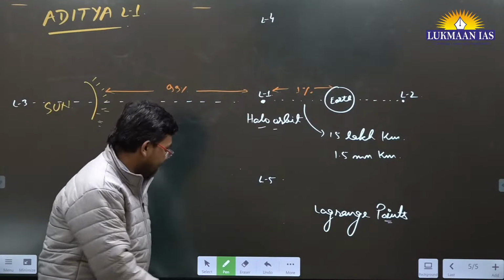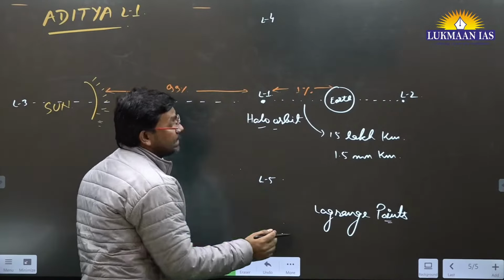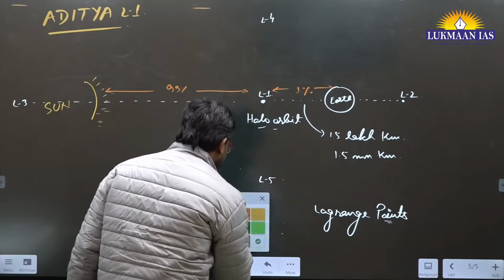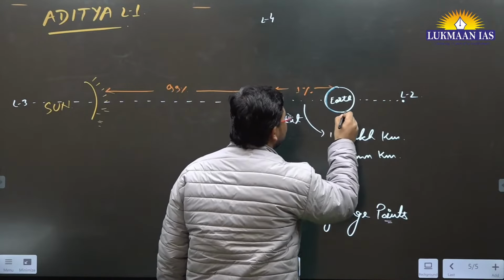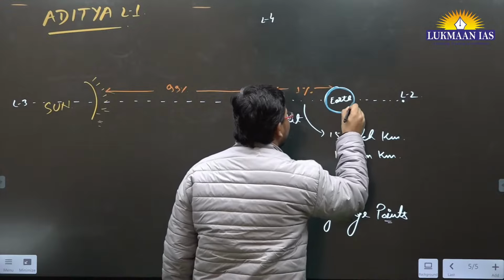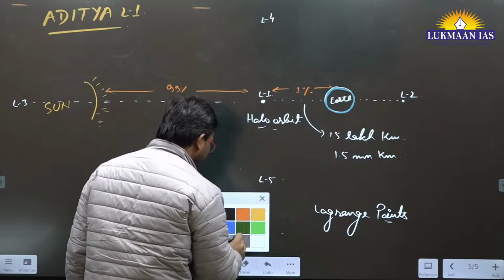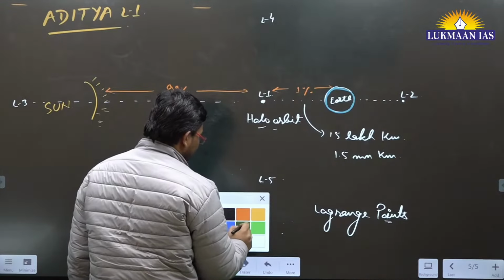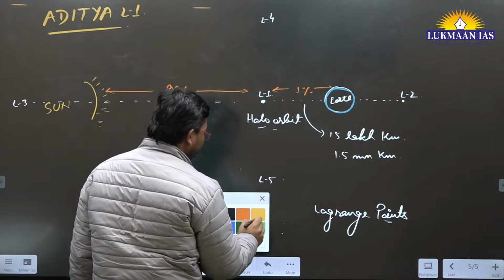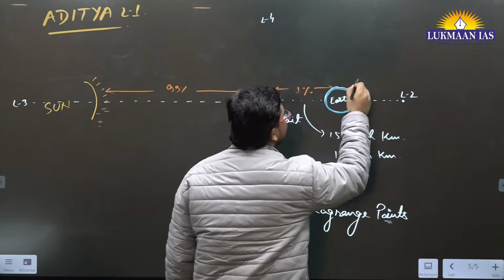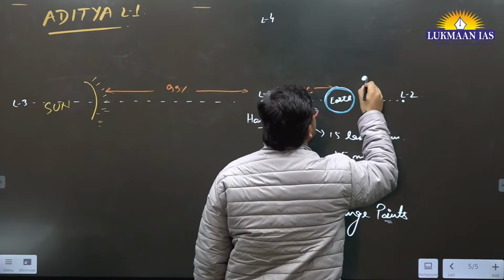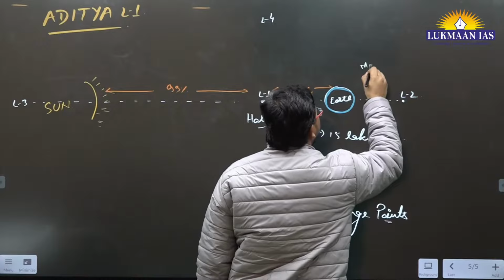Now if we compare this distance with the distance of the Moon, let's say this is Earth, and somewhere we also have the Moon. Let me draw Earth in blue, because Earth is a planet having water. Now let me draw the Moon using another color. Let's say this is the location of the Moon.